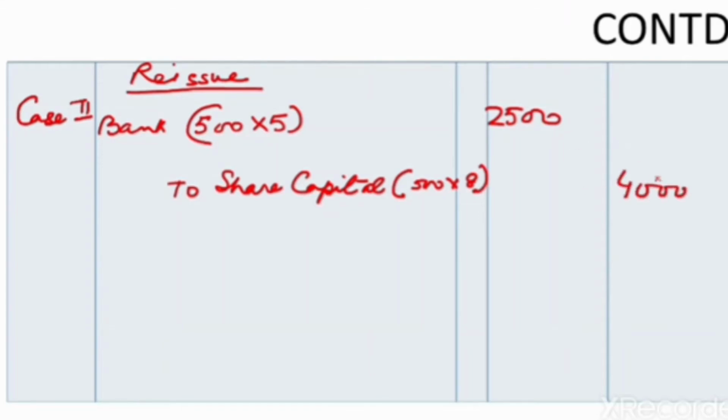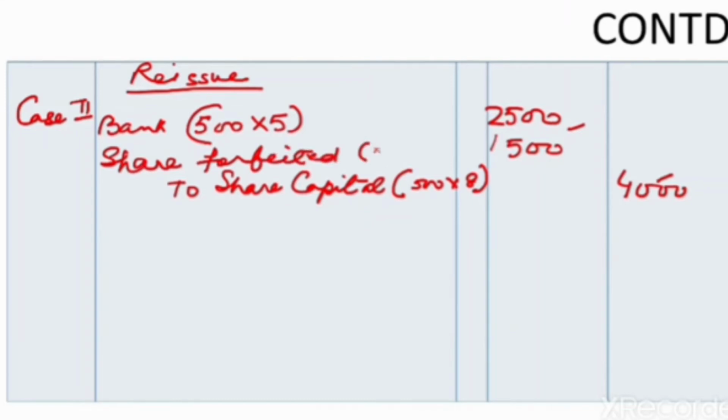The difference of both these amounts will be the discount on reissue of shares, which will be debited to shares forfeited account. So for 500 shares it will be rupees 3 per share. Children, this is the entry we pass for the reissue of shares which were reissued at discount.